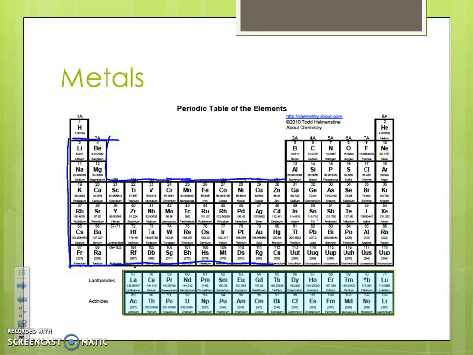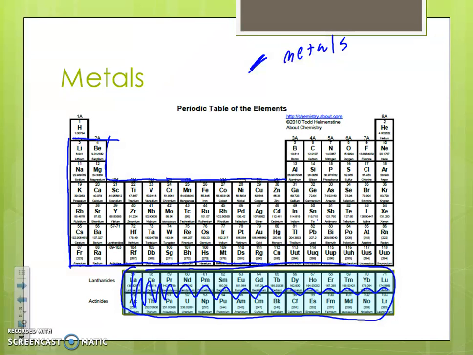Now this bottom group sticks out of your table. Those are all metals as well. So you can circle those and you can go ahead and fill those in. Okay, make them blue. But you still want to be able to see the information, so don't color them in too dark. Just give them a little shade of blue so you know that they're metals. All right, as you're doing this, you also want to be making a key. So at the top of your periodic table, you might put a blue mark. Right next to it, metals. So you know when you see the color blue, that's referring to your metals.